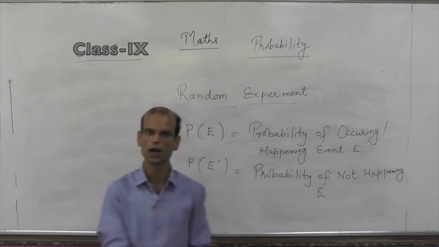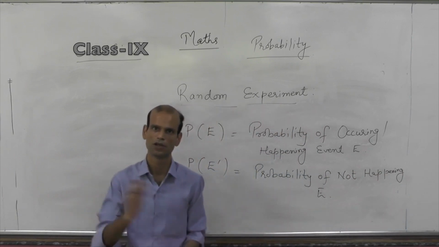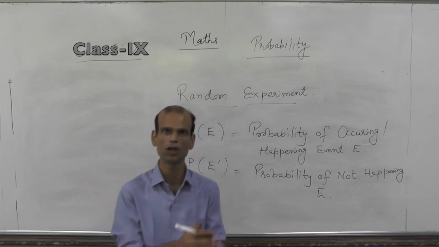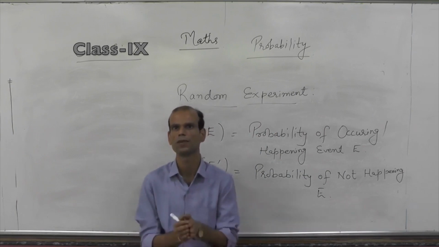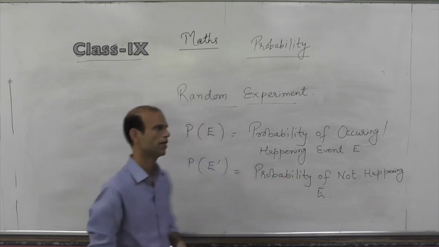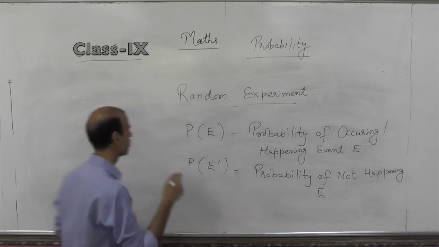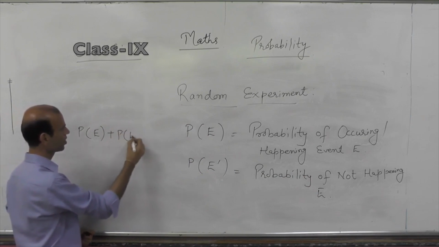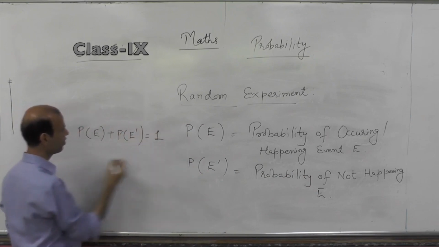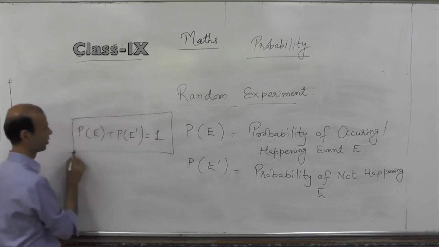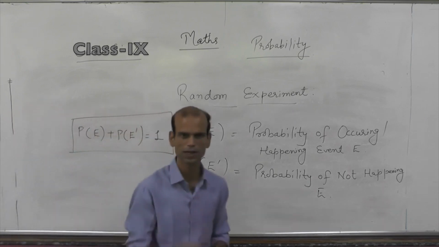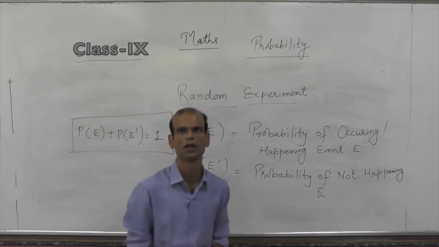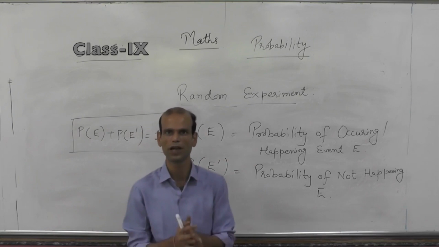As we all know, either the work will happen or it will not happen. Sure, one of the two things will happen. Either head will come or not. So the sum of these two will always be equal to 100%, and 100% in probability indicates 1. So probability of E plus probability of E dash is always equal to 1. Like if there is a 40% chance of winning a match, then there will be a 60% chance to lose the same match, because the sum of these two will be equal to 100.